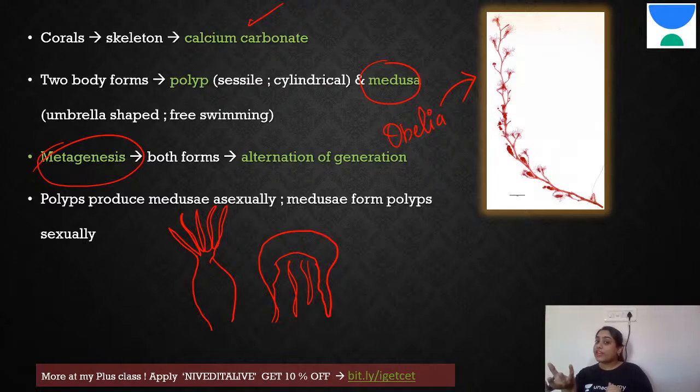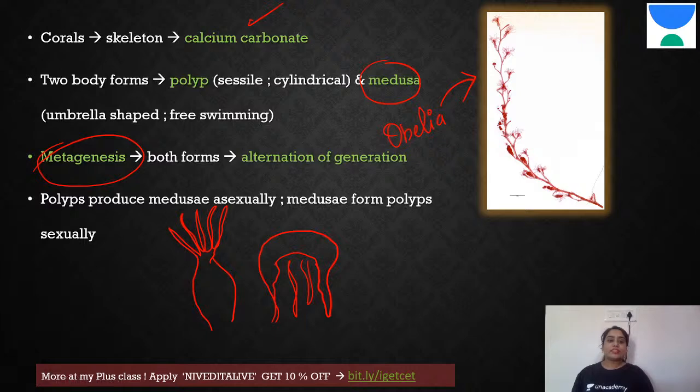Now, this medusa, when it is reproducing, will form gametes, that is, sexually. Medusa reproduces sexually. Now these medusa will sexually reproduce and give birth to a polyp. The polyp will asexually reproduce, again giving birth to a medusa. So you can see alternation of generation.